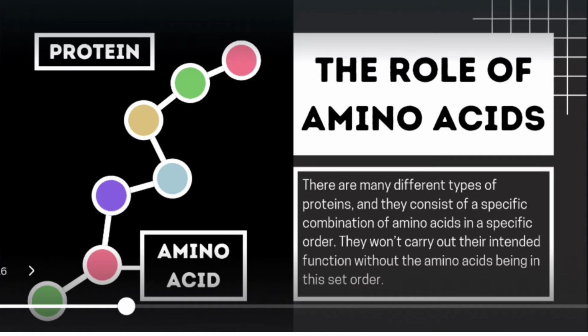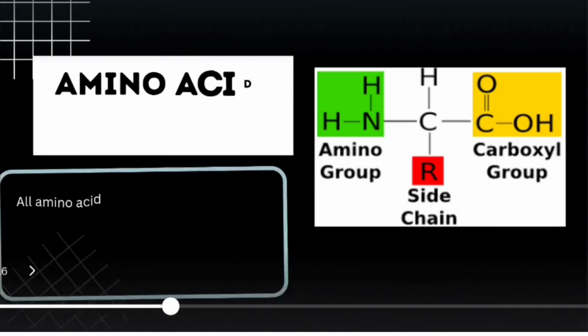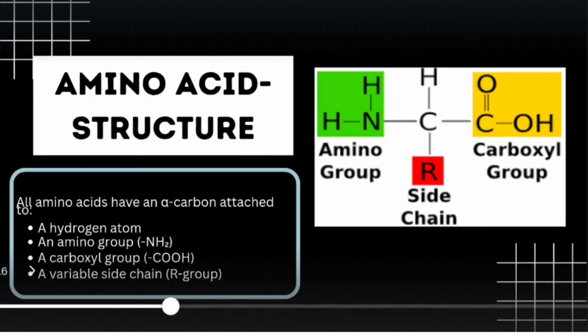So what is the role of amino acids in protein? This is the basic building unit of protein and that's why it is so important. Proteins won't carry out their intended function without the amino acids being set in order. Amino acid structures generally have a hydrogen atom, an amine group, a carboxyl group and a side chain which varies.